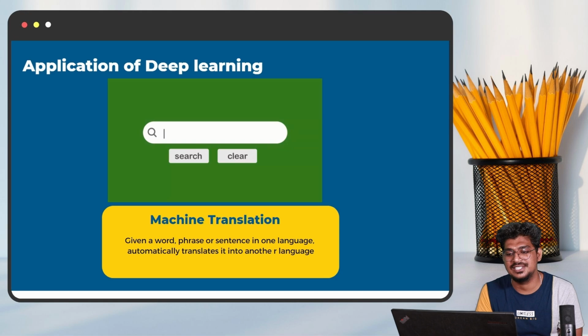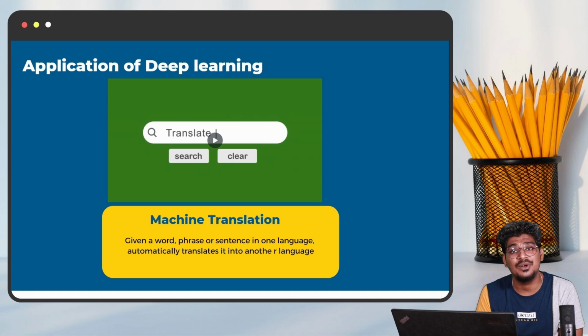Next applications. Machine translation. As I said before, last class, the translation. For example, given a word or phrase or sentence in one language, it is automatically translated into the other language. That can be possible. How?